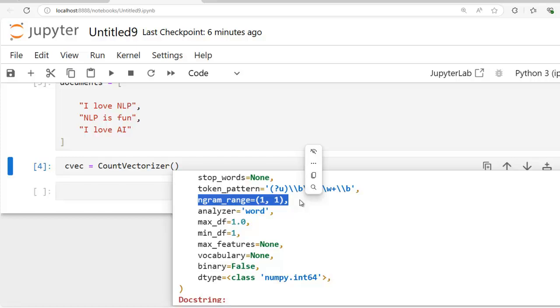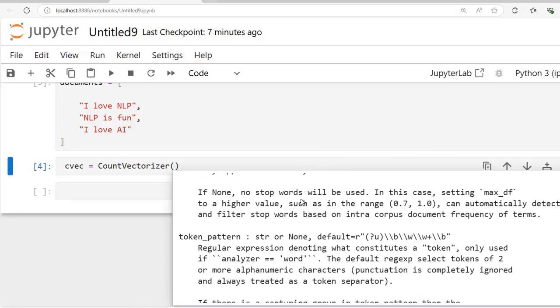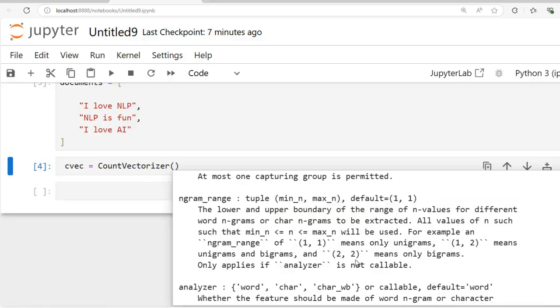If you want to include word pairs, bigrams, then we have to use 2, 2. In upcoming videos, we will discuss bigrams and trigrams as well. But currently we are using unigram based bag of words. For more detail, you can check this description. ngram_range of 1, 1 means only unigrams, 2, 2 means bigrams. Likewise, please remember currently we are using unigram based bag of words. So this means only single words will be used to create our vocabulary.